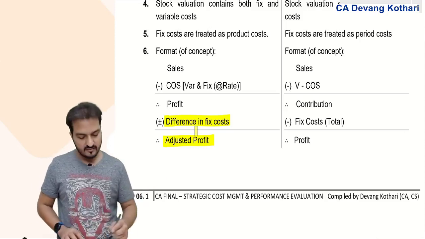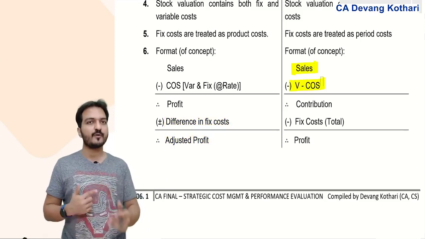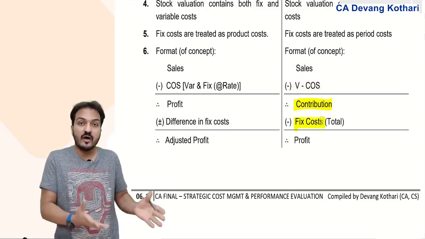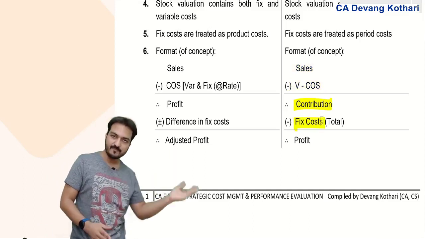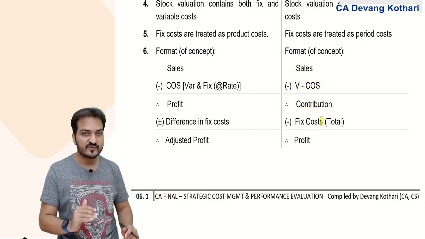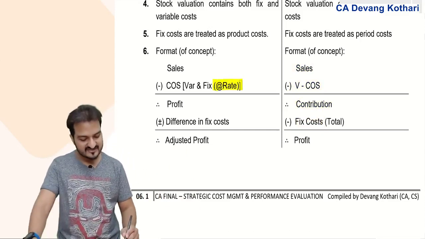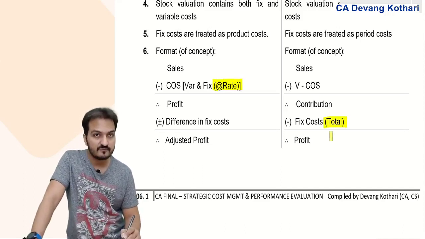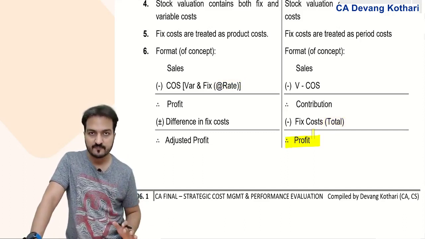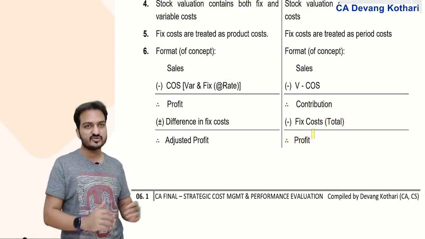But in marginal costing method, sales minus the variable product cost will give contribution, then you deduct the fixed cost. So now if the fixed cost is deducted separately, not in the product cost, then the fixed cost need not be taken based on rate, rather it is taken directly based on total. So now the profit which I get is already the correct profit. Yes, this was the main basic difference between these two methods.